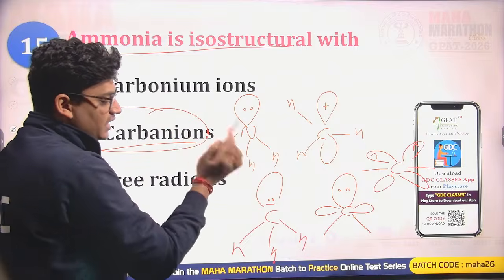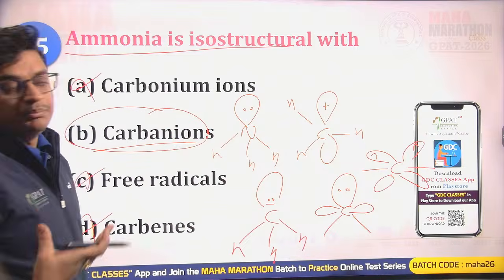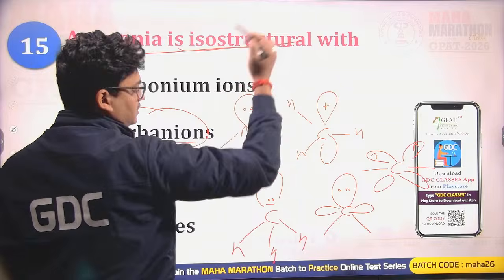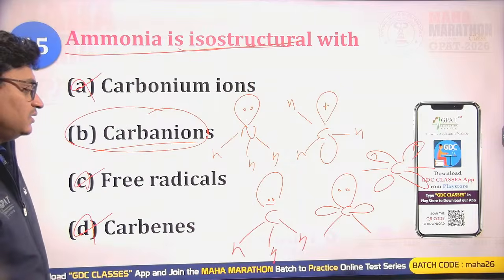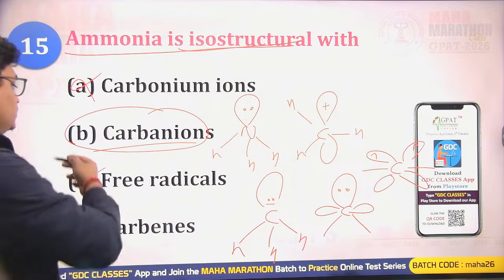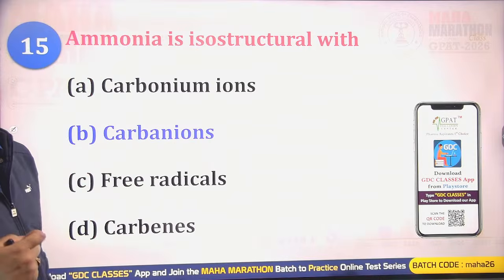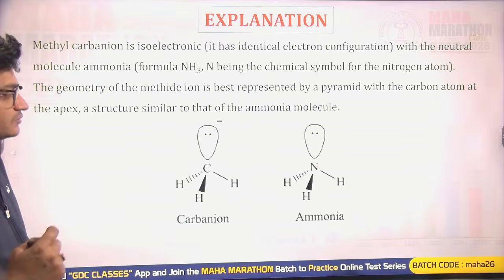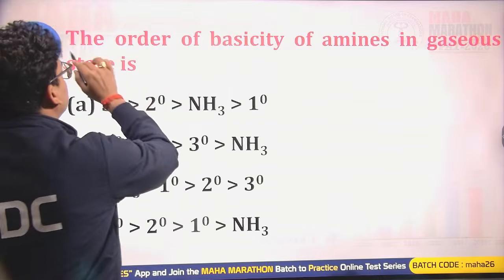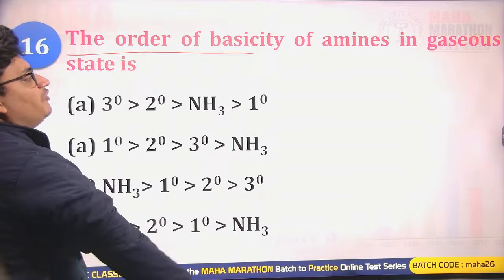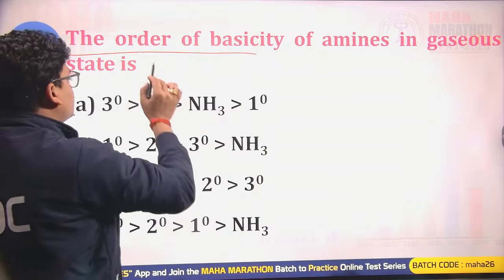Just ammonia and carbanions both have pyramidal shapes, so B will be the right answer. Isostructural with ammonia are the carbanions.